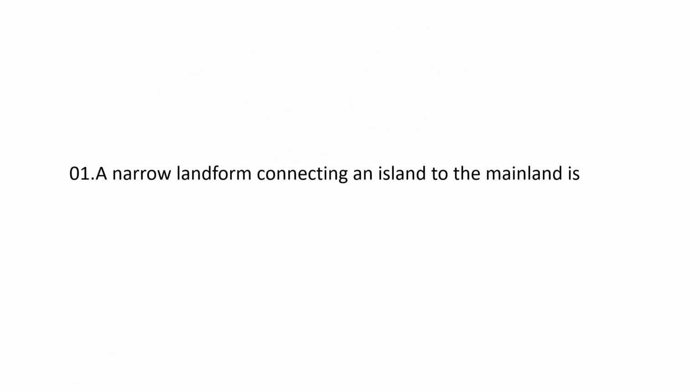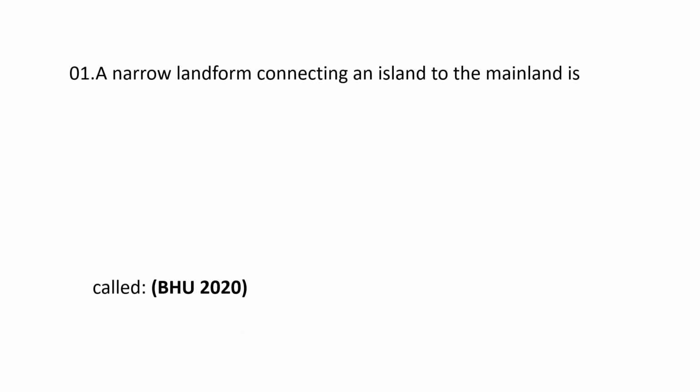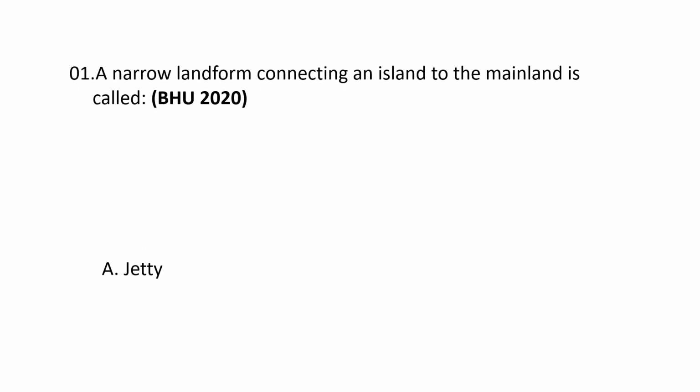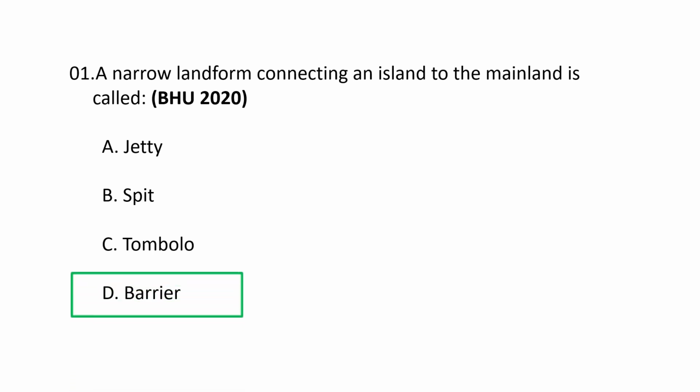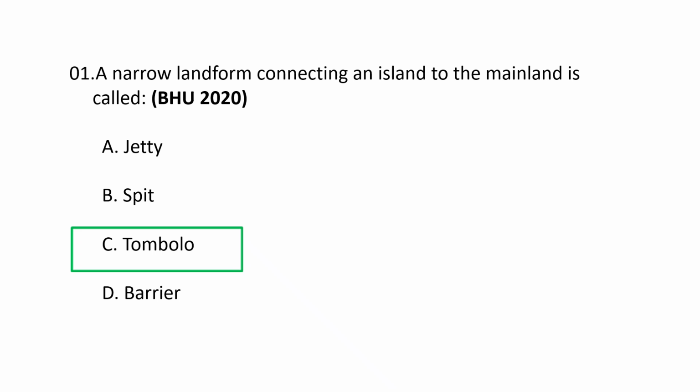First question. A narrow landform connecting an island to the mainland is called A. Jetty, B. Spit, C. Tombolo, D. Barrier. The correct option goes as C. Tombolo. A narrow landform connecting an island to the mainland is called a tombolo.